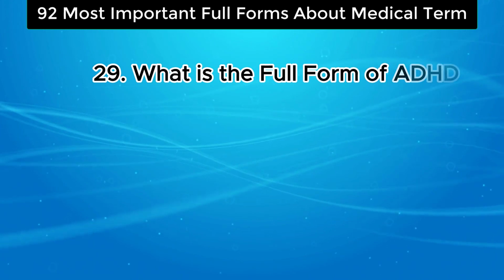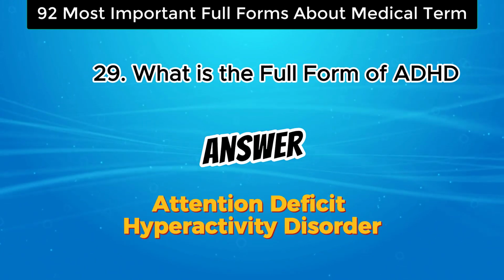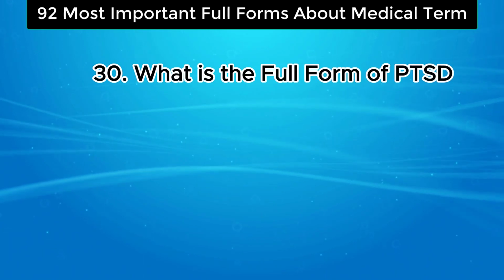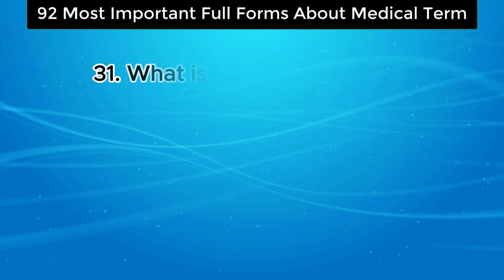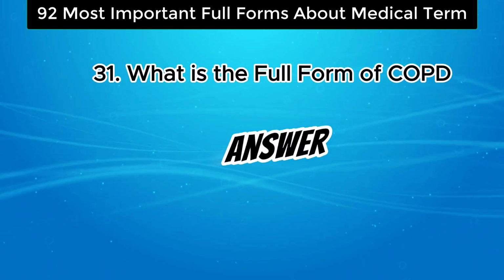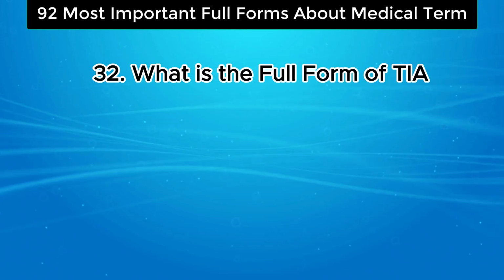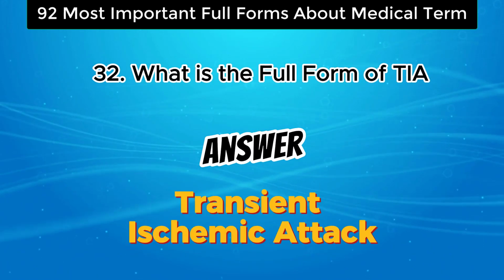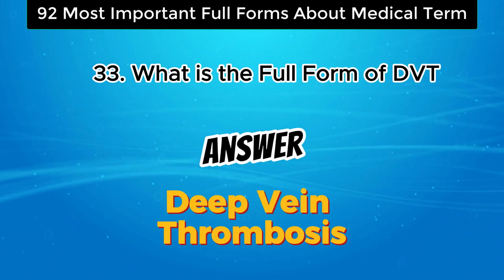What is the full form of ADHD? The answer is attention deficit hyperactivity disorder. What is the full form of PTSD? The answer is post-traumatic stress disorder. What is the full form of COPD? The answer is chronic obstructive pulmonary disease. What is the full form of TIA? The answer is transient ischemic attack. What is the full form of DVT? The answer is deep vein thrombosis.